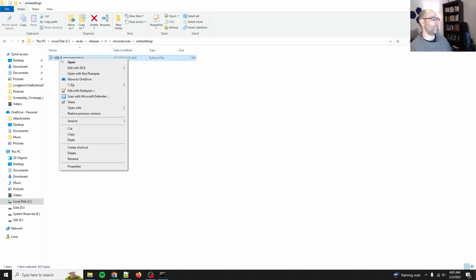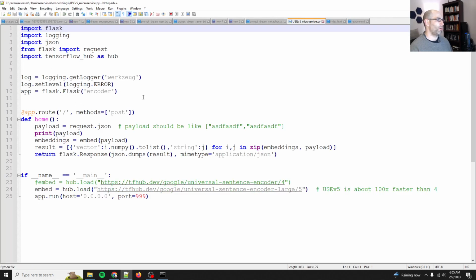The embedding microservice is based on my Google Universal Sentence Encoder version 5 microservice. And you can see this is a brain dead simple microservice. All it does is load Google's Universal Sentence Encoder version 5 from TensorFlow Hub, throw it up in a Flask app, and provide 512 dimension vectors in response. And it's really fast. I think last time I ran it, it was about a 20th of a second per embedding. And it doesn't quite scale linearly. So if you send it a chunk, it's actually very fast.